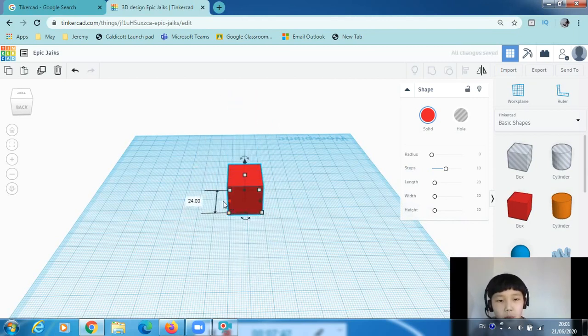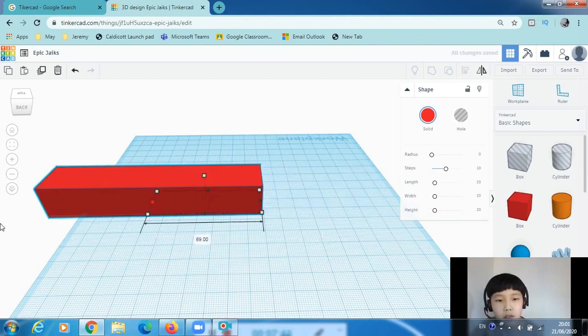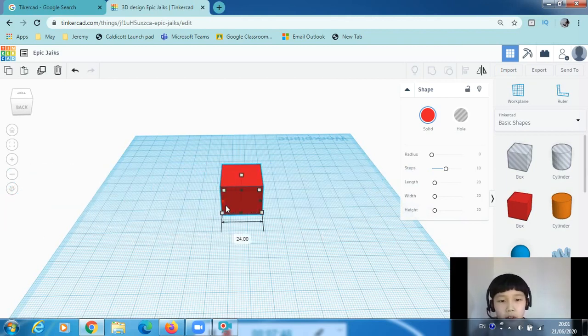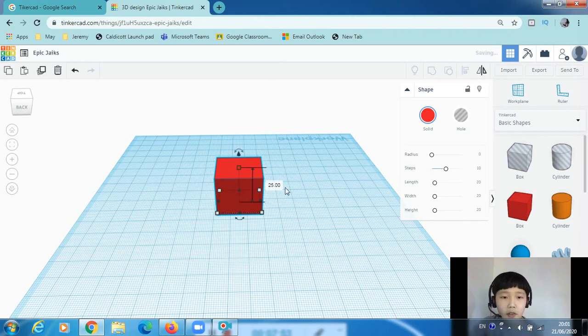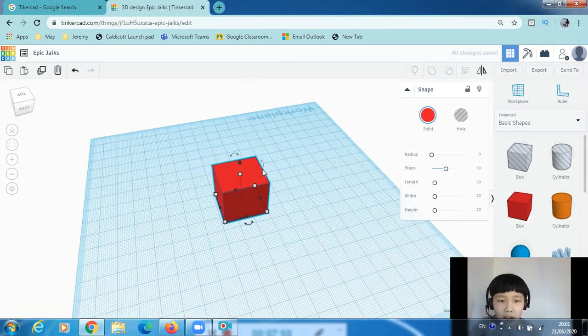If you want to make them wider, then just use the other black square. If you want to make them higher, then use the other black square. If you want to rotate them, just look for the arrows and rotate them the way you want. That's a 3-axis rotation, so basically that's all the angles you can think of.